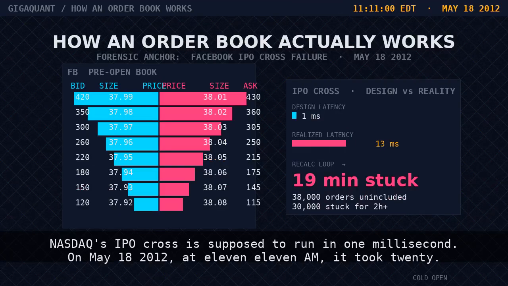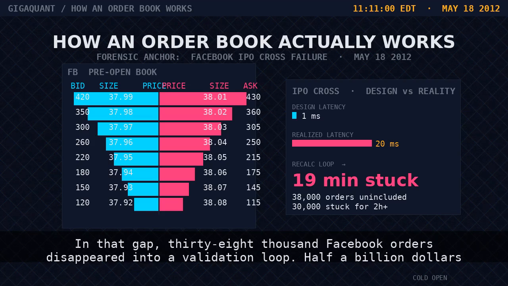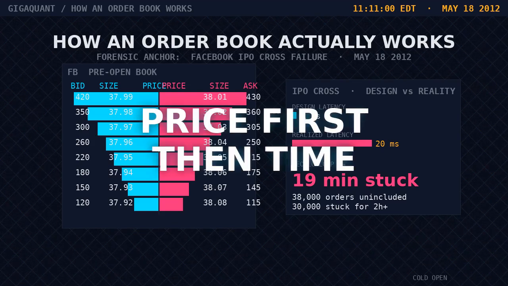NASDAQ's IPO Cross is supposed to run in 1 millisecond. On May 18, 2012, at 11:11 a.m., it took 20 milliseconds, 20 minutes. In that gap, 38,000 Facebook orders disappeared into a validation loop. $500 million evaporated across the firms that submitted them. NASDAQ, running its own exchange, broke the two rules that make an order book work. Price first, then time.